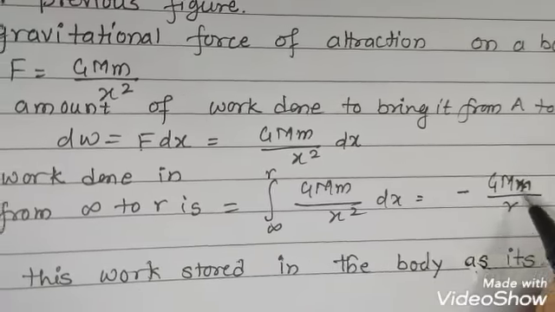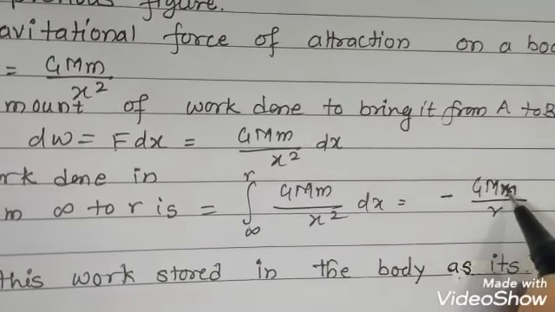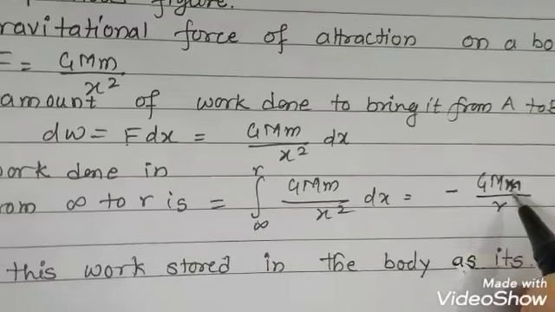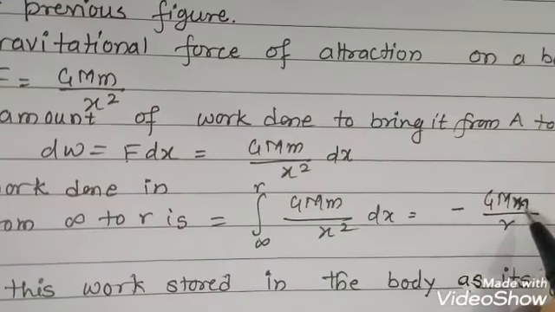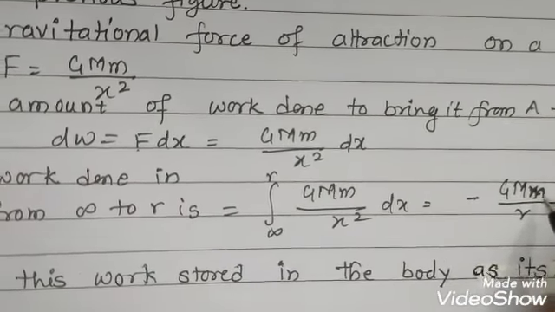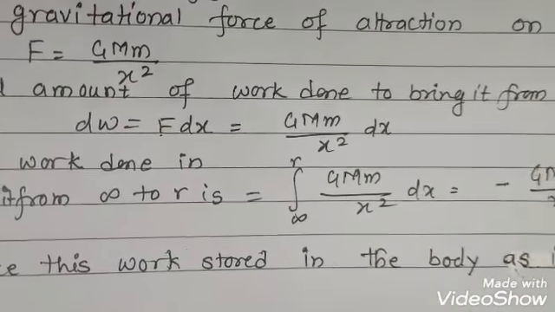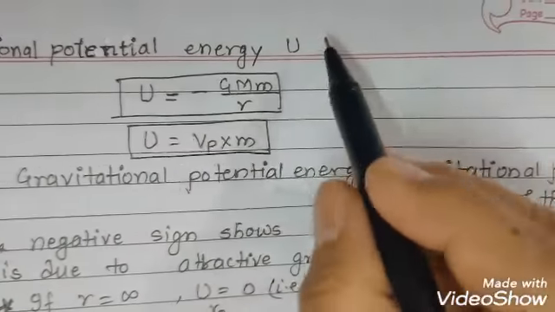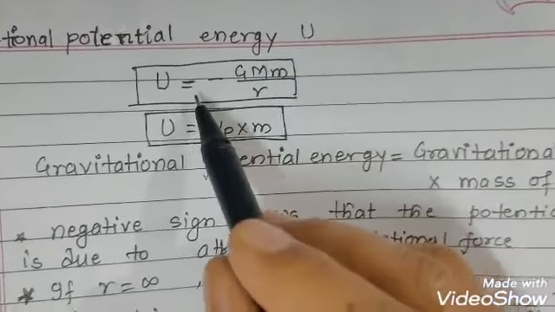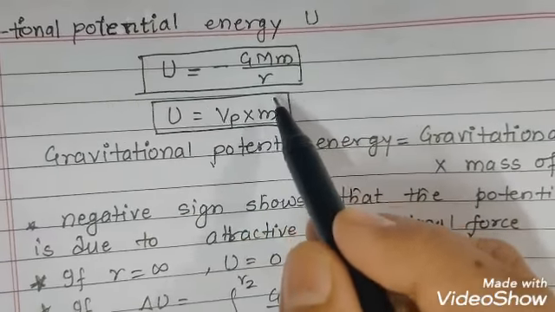Only the difference is that here m will be multiplied, the mass of the body which we are shifting from infinity to r. Now since work done is stored in the body as its gravitational potential energy, which is represented with letter U, U is equal to minus GMm upon r.